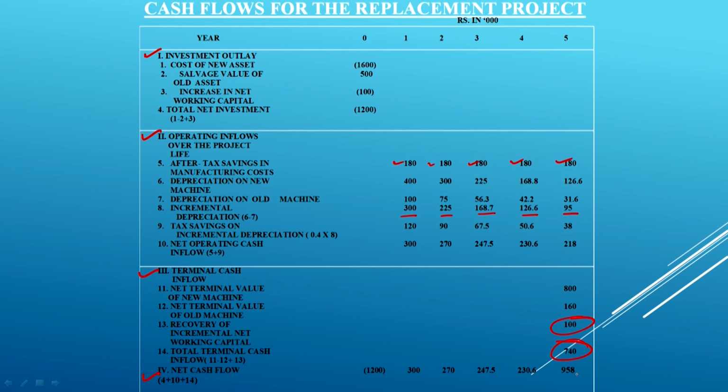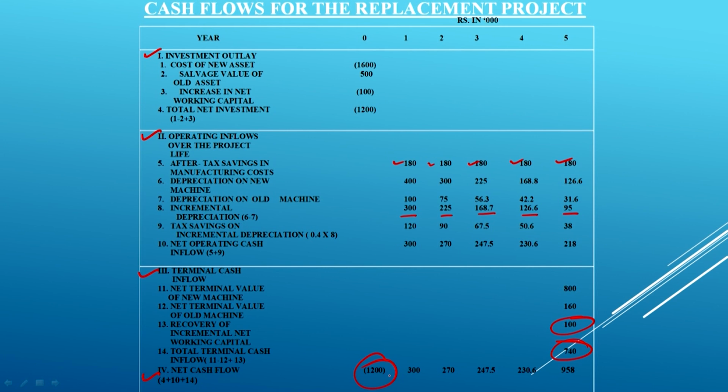And finally, we have calculated the NCF, net cash flow, which is the sum total of column numbers 4, 10 and 14. Column number 4 is this much, because we are not only talking about the inflows, we are talking about the outflows also while calculating the net cash flow. So, in this case, 1200 is the outflow, right, because not 16 but 12, and the inflows we have calculated here. So we have taken 4 plus 10 plus 14. Column 14 is important because we have to take into account the terminal value also.